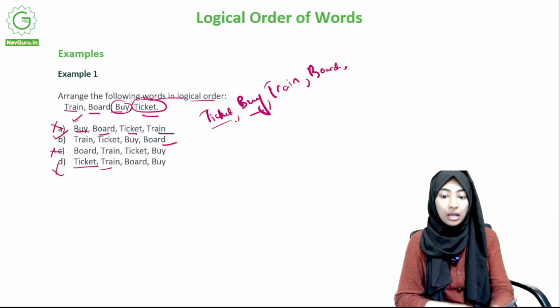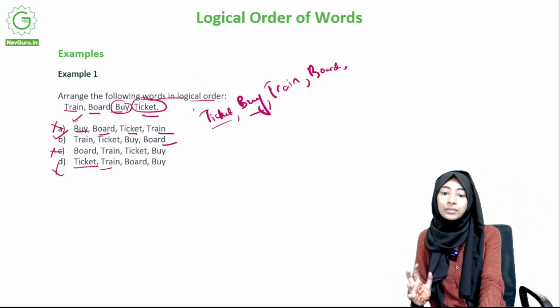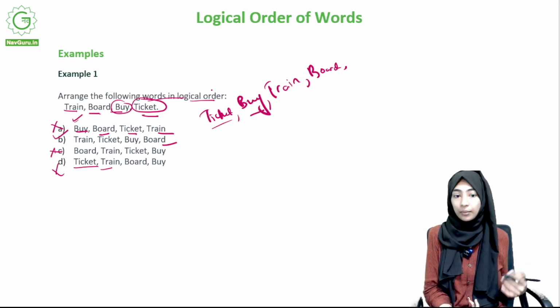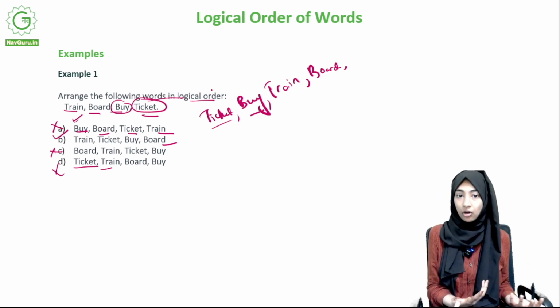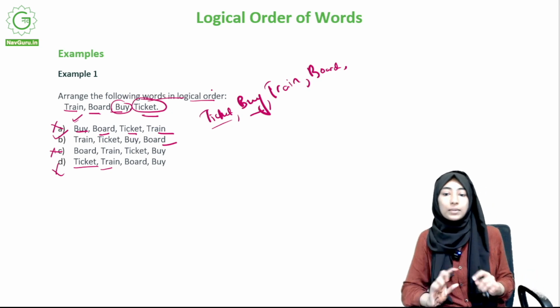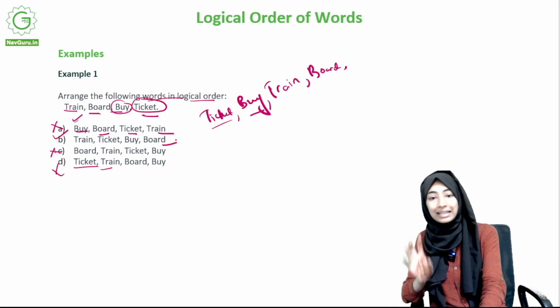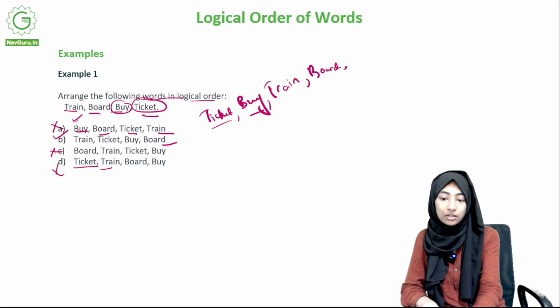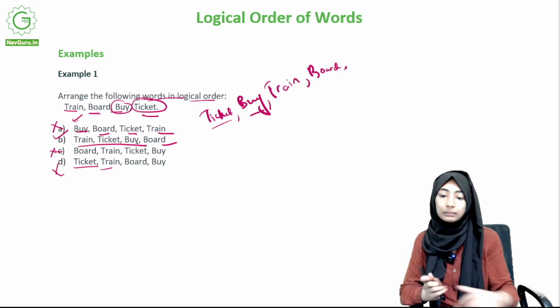That's what I would have thought, but that's not even there in the options. So people can interpret it in different ways. My interpretation here is not wrong. That is also a logical order. So because of that, it is always better to first look at the options and then decide whatever you feel is right. Okay, so here it's B.